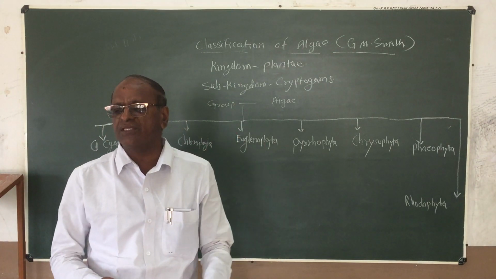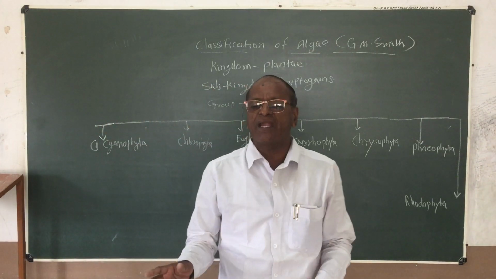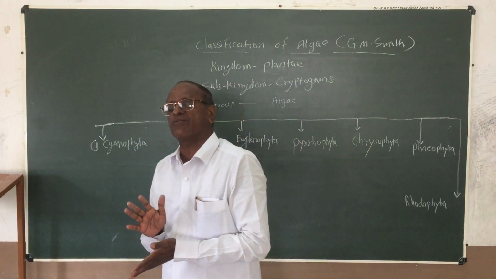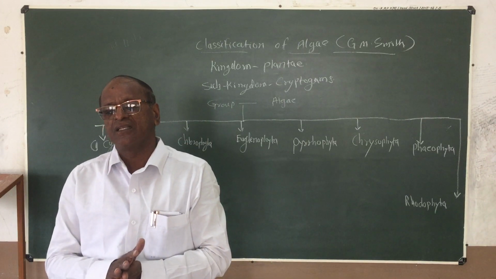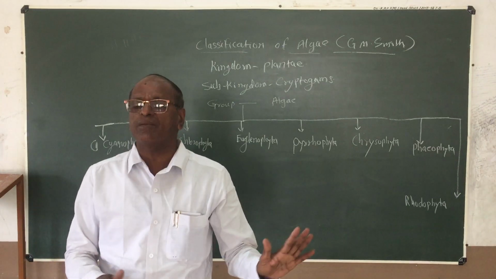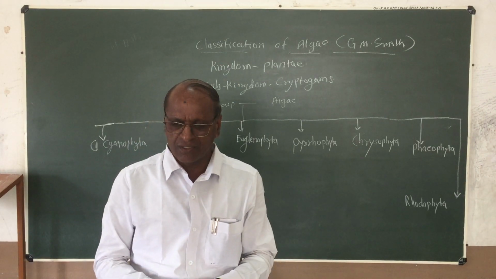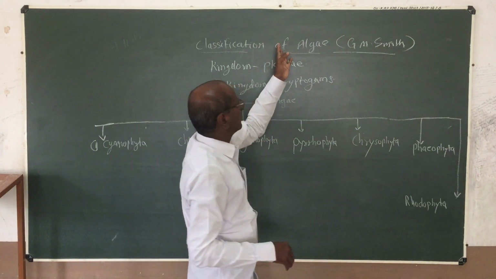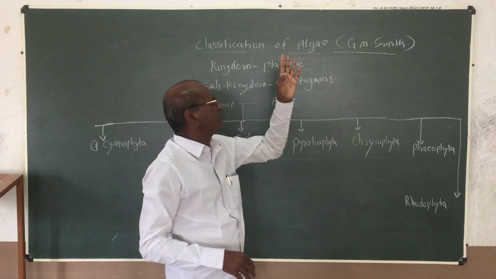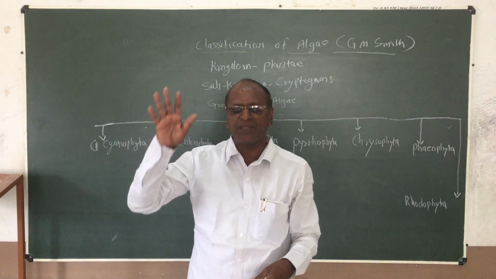On the basis of these characters, Smith classified how many divisions of the algal plant? Last time we already studied the 7 different divisions separated by G.M. Smith. The classification may start from the kingdom up to the genus species.